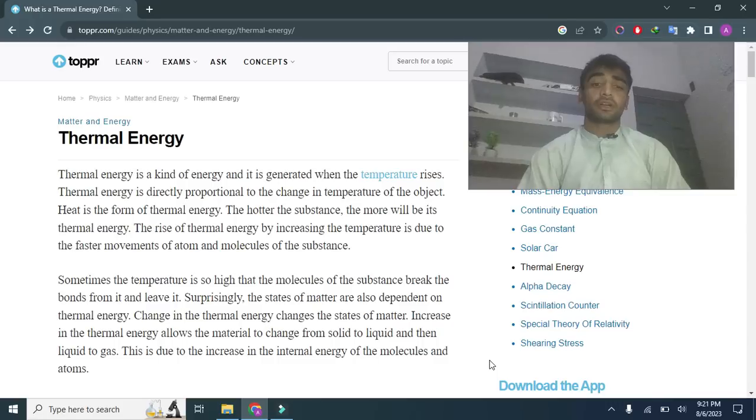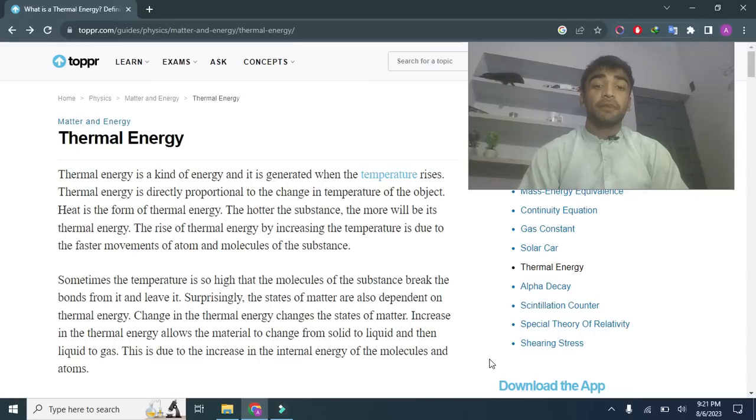The rise in thermal energy, the increase of the temperature, is due to the faster movement of the atoms and the molecules of the substance. As you know, sometimes the temperature is very high and sometimes it is very low. Thermal energy is produced when the temperature is very high. At very high temperatures, the molecules of the substance break down their bonds and leave.